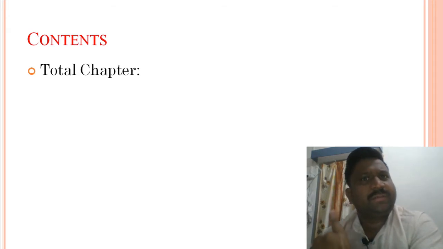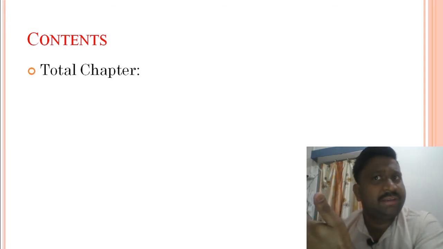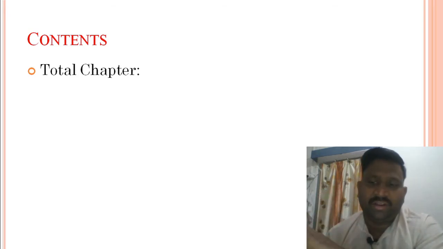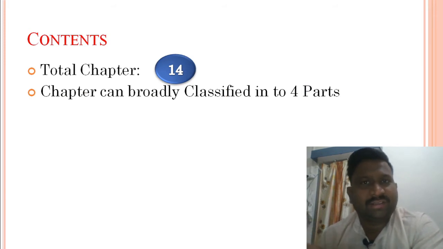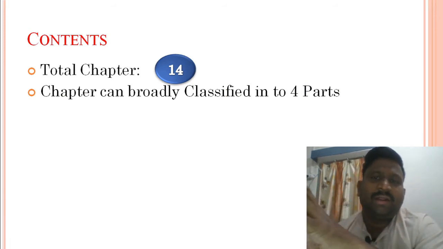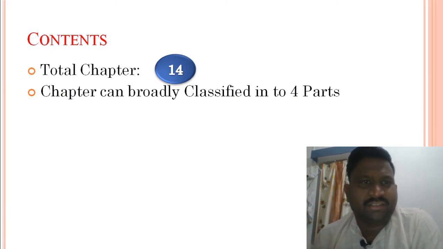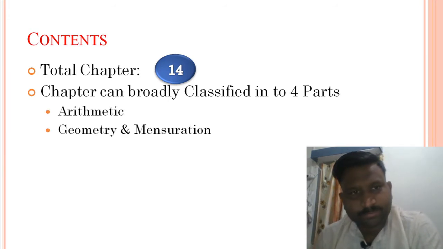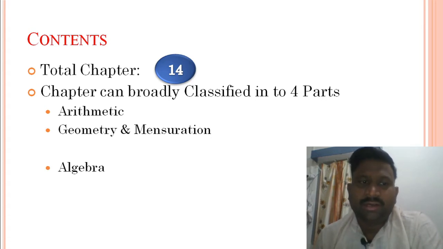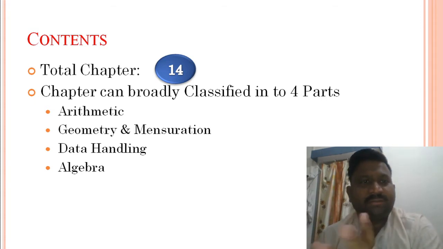What were the total number of chapters in class 5th? Do you remember? In class 4, in class 3? Yes, it was 14. So again, in class 6, we have 14 chapters. Okay, chapters can be broadly classified into 4 parts. Mathematics has several branches. So depending upon that branch, we have classified the chapters of mathematics in 4 major branches in class 6. So what are the branches? Arithmetic, geometry and mensuration, algebra and data handling. So let us see what are the chapters that come under these heads.